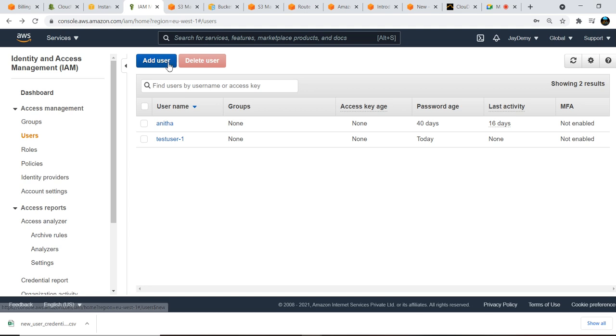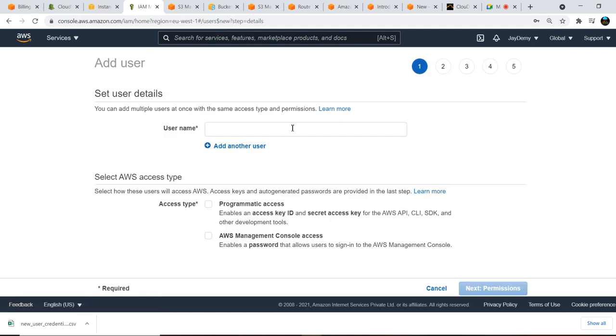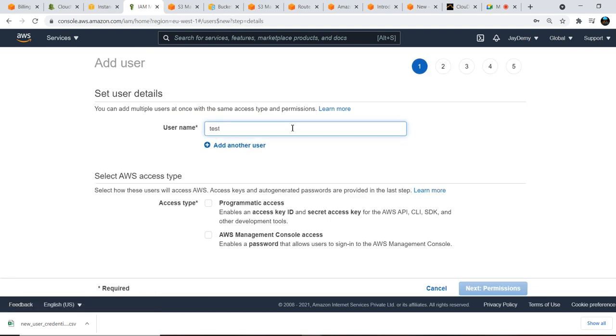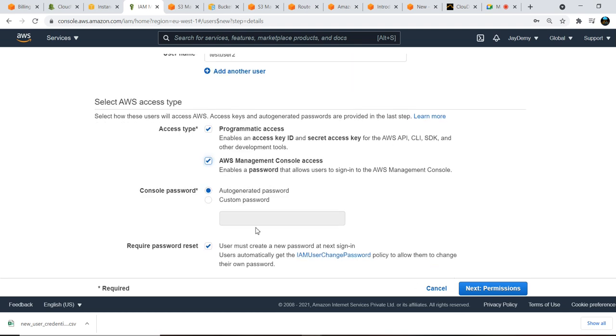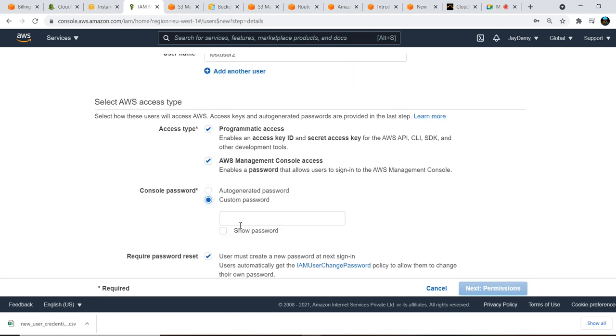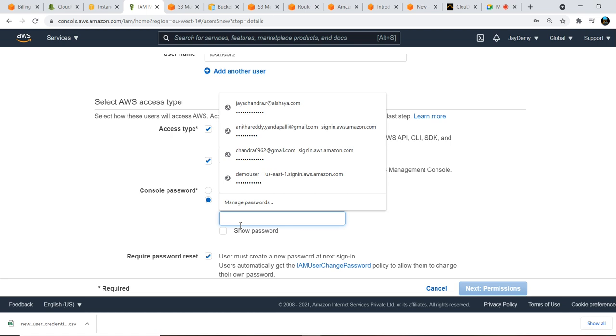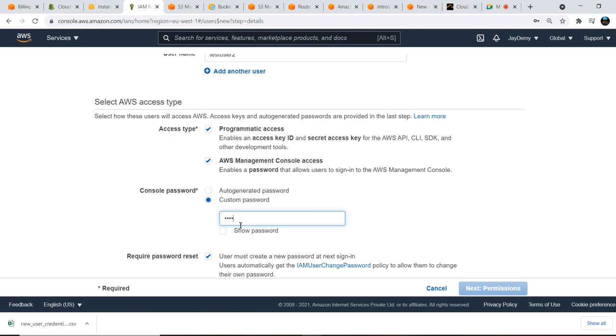And one more option here, add user. I'm adding another user, test user 2. I'm going with the same access, but I will use my custom password here instead of changing the password again. That is as per my requirement. As per our choice, we can use that one.